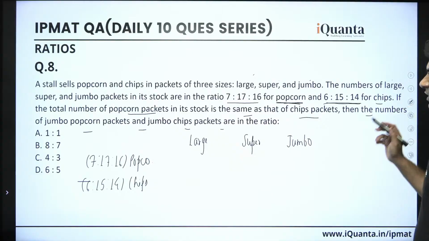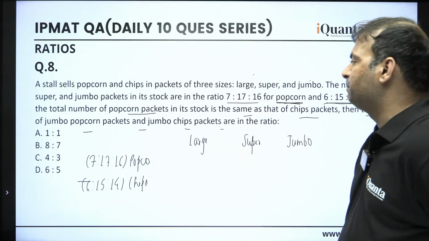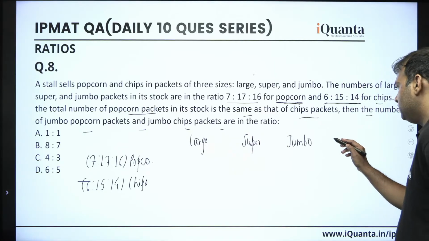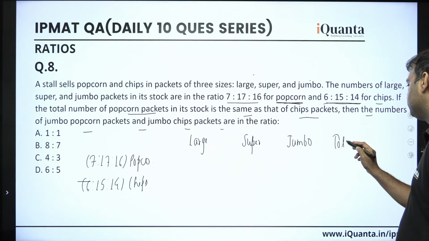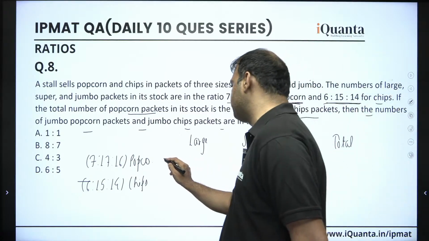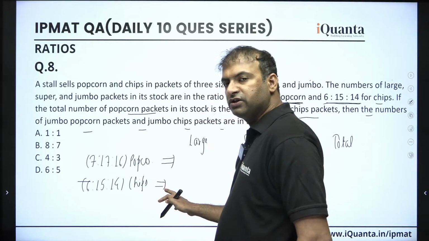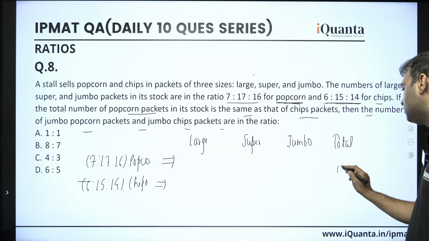Alright. Now they are saying what? That the total number of popcorn packets in this stock is the same as the total number of chips packets. So the total popcorn is written in this row, and the total number of chips packets is written in this row, and they are given equal to each other.